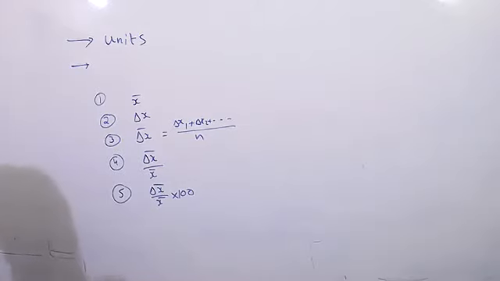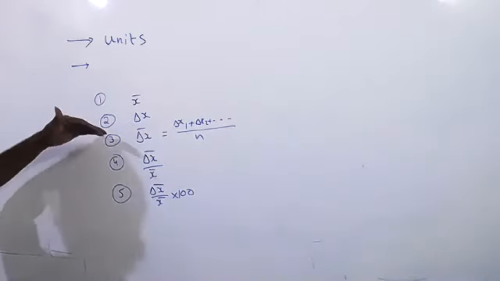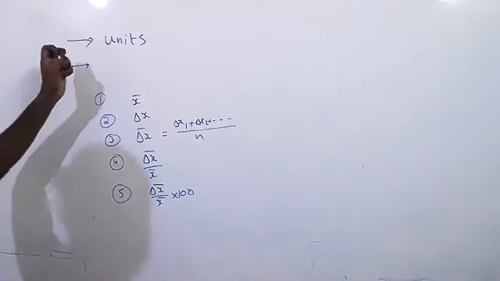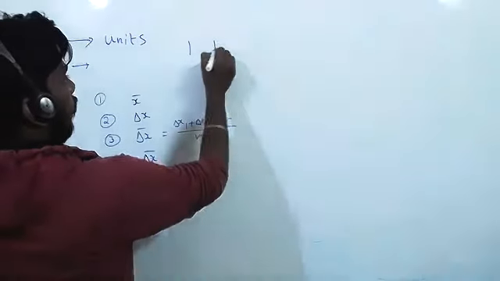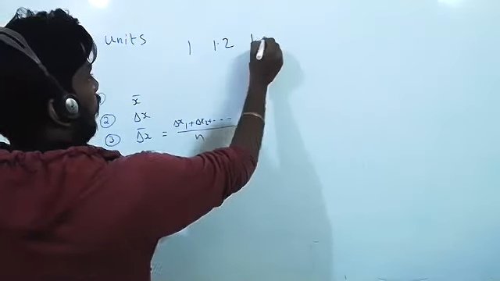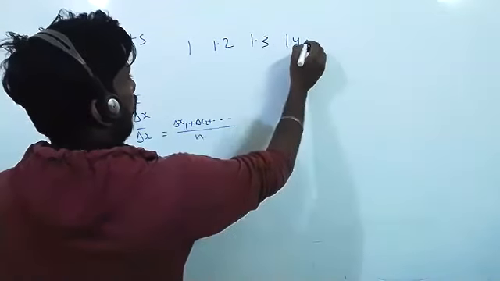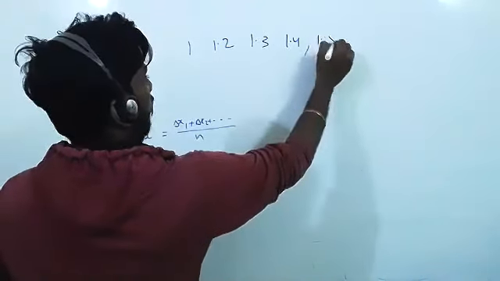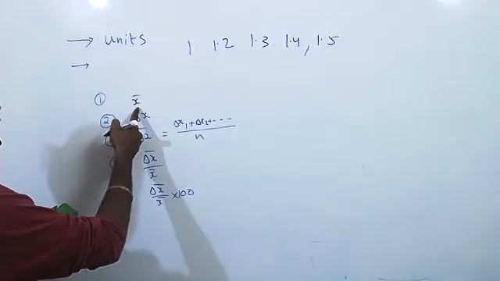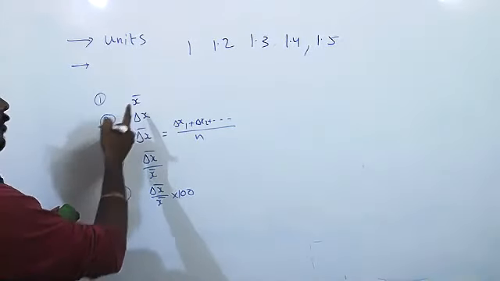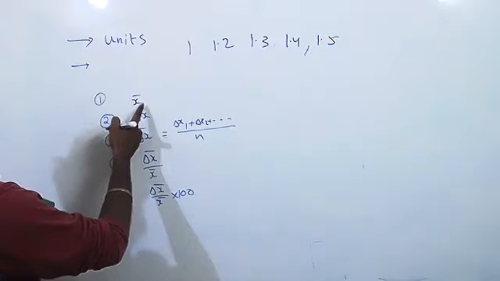Remember it stepwise. Suppose they have given values like 1.2, 1.3, 1.4, 1.5, like that. First, what do you have to do? First we have to find the mean, the accurate value.